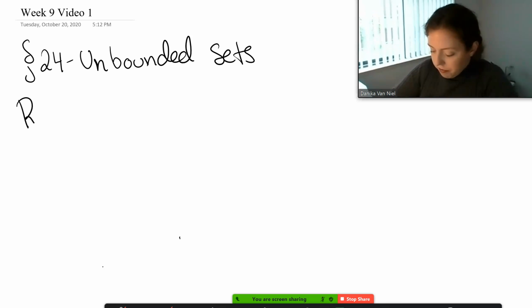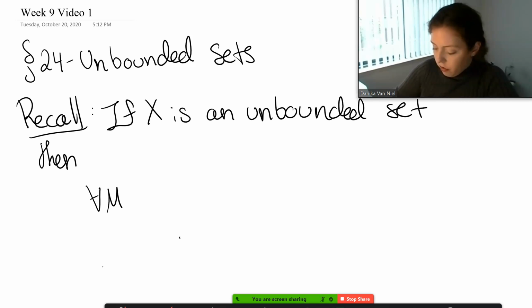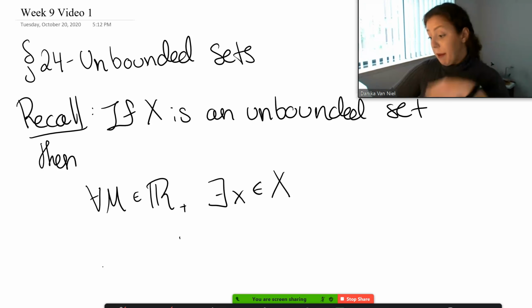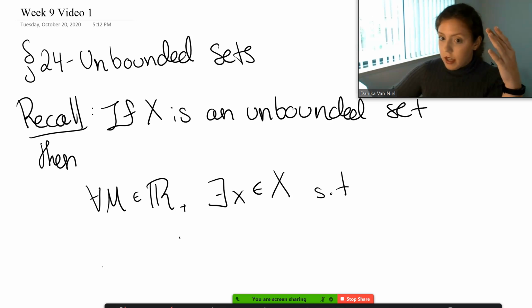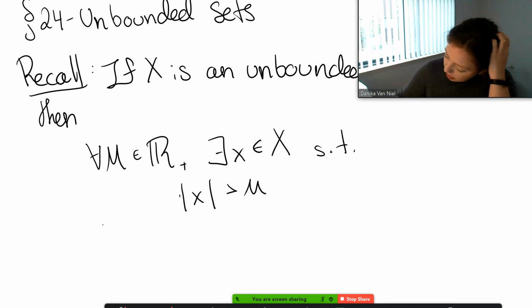So, let's recall, if X is an unbounded set, then for all M in the positive reals, there exists some element in X such that the absolute value of x is bigger than M. So you pick any bound.